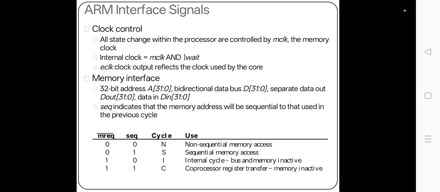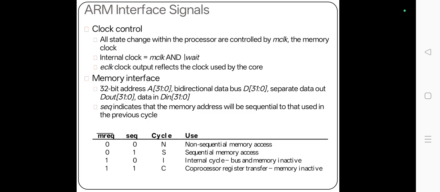ARM interface signals. Clock control: all state changes within the processor are controlled by MCLK, the memory clock. Internal clock, MCLK and wait. ECLK output reflects the clock used by the core. Memory interface: 32-bit addresses A[31:0], bidirectional data bus, separate data out D out and data in D in.